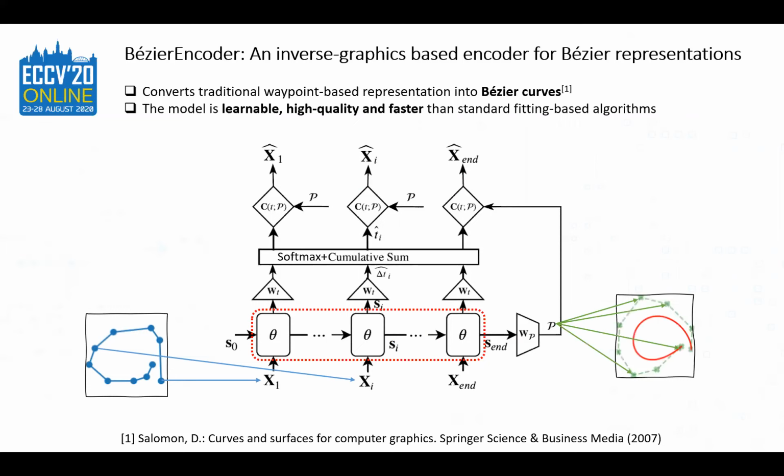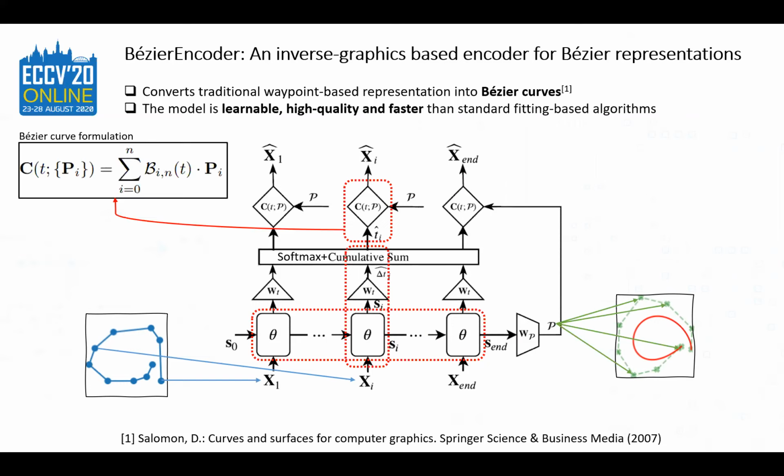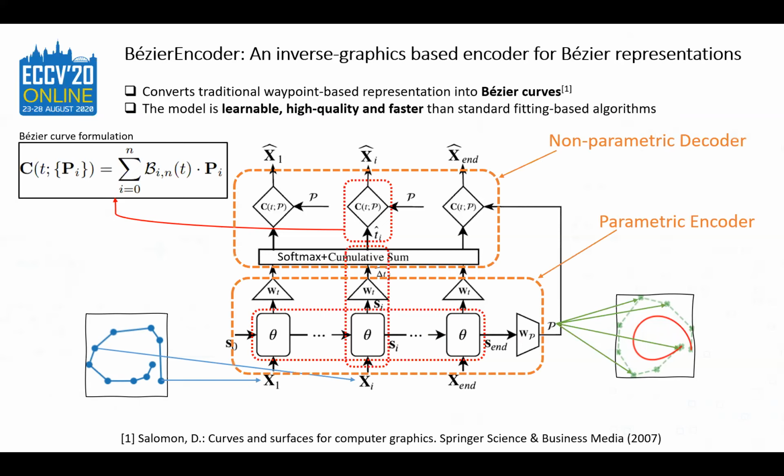However, we don't have enough information to train the model. What we do next is predict the t-values corresponding to each waypoint, which we then use for reconstruction. Given the control points, these t-values have one-to-one correspondence. We make use of the Bezier curve model to create the reconstructions. Please note that here we have a parametric encoder and a non-parametric decoder, which makes this model an inverse graphics-based approach.